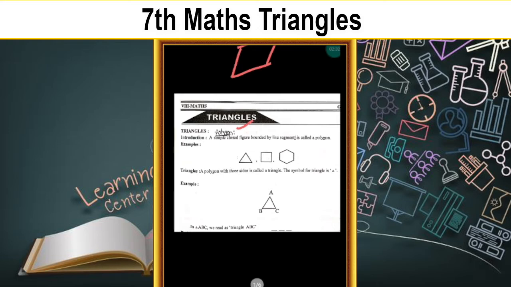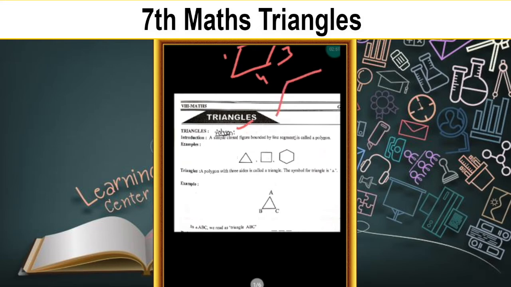Here, is this an open figure or a closed figure? This is a closed figure. But it has how many line segments, children? 4. What is the definition of polygon? A simple closed figure bounded by 3 or more line segments, that is called a polygon.